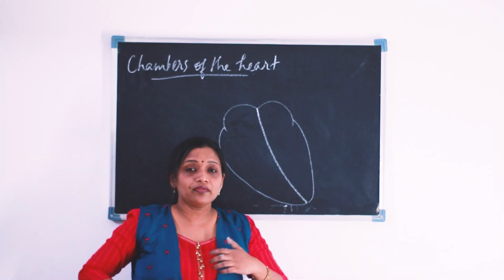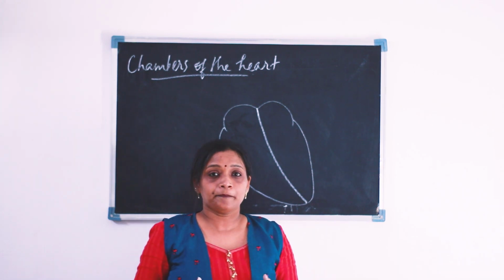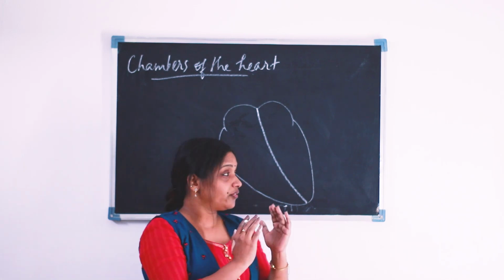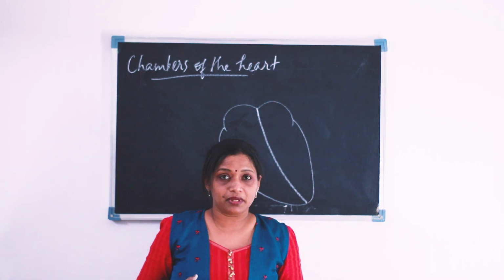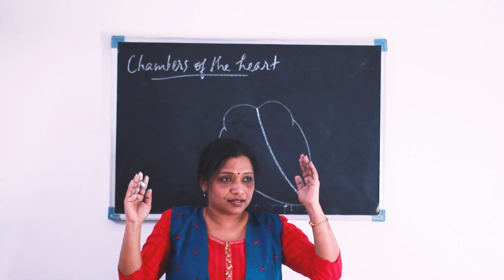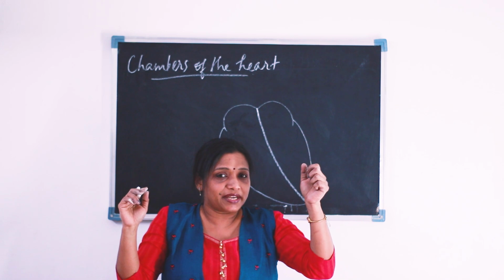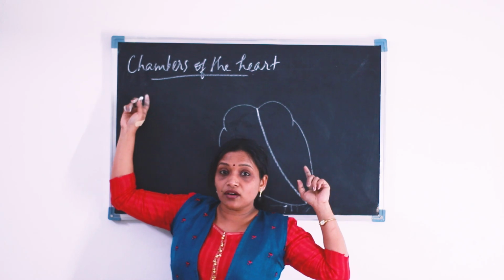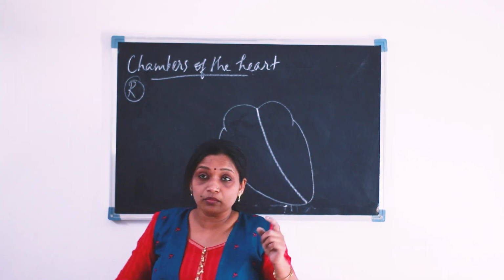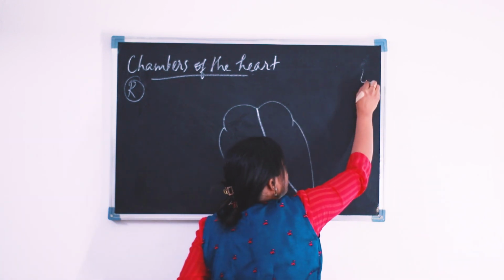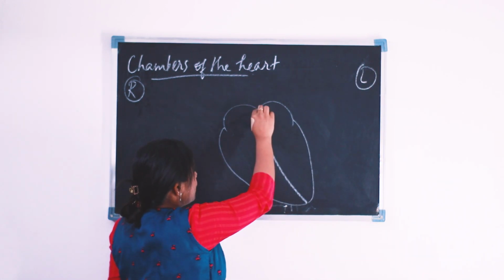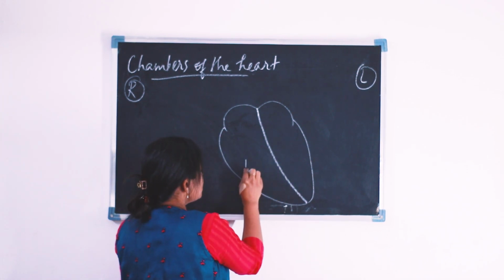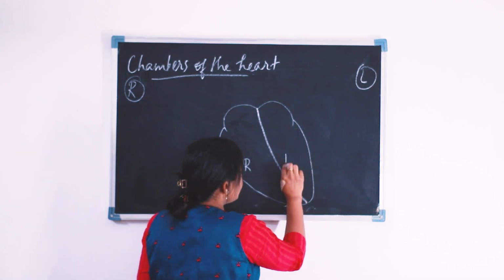Students, when we are learning the anatomy of any organ, we are looking at somebody else. Now you are learning the structure of the human heart, so you are looking at me. This is my right side and this is my left side. If I divide the board accordingly, this is the right side of the board and this is the left side. So our heart is also divided into a right half and a left half.